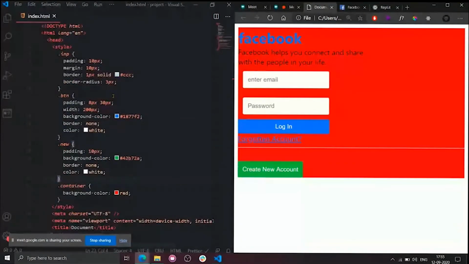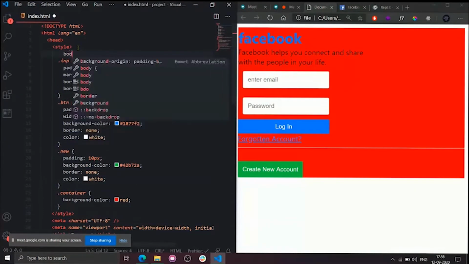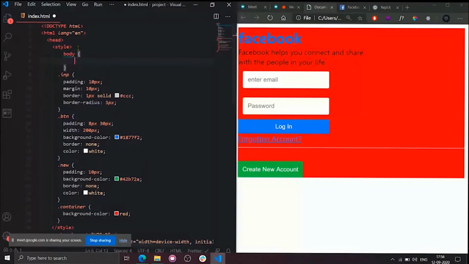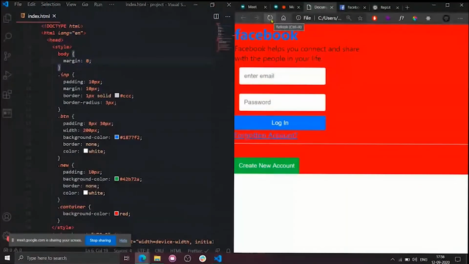HTML by default provides some margin to the entire page. As I told you earlier, what is the name of this entire page? Very good. Body. If I need to change the styling for body, I'll simply write body. What is the thing that I need to change? Margin. So I set it to 0. Now, as you can see, the container fills the whole screen and there is no empty space.